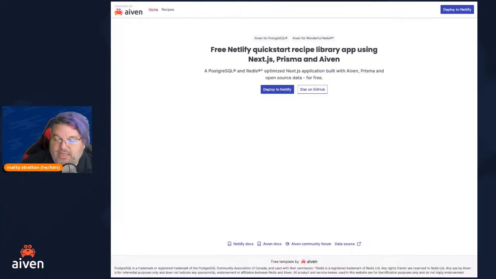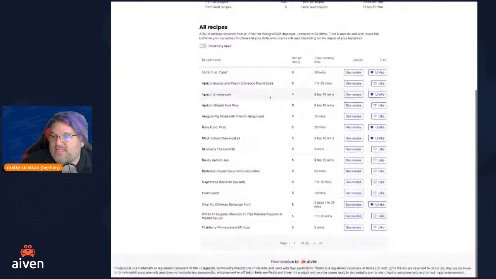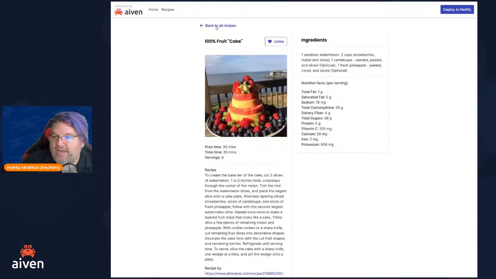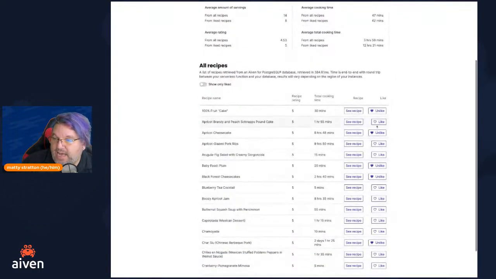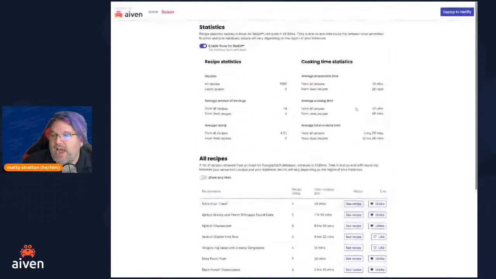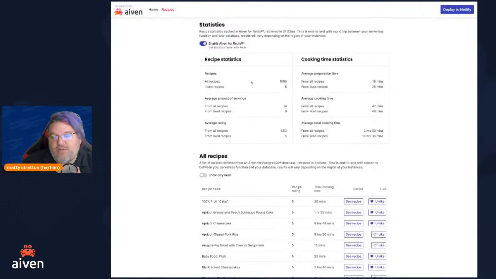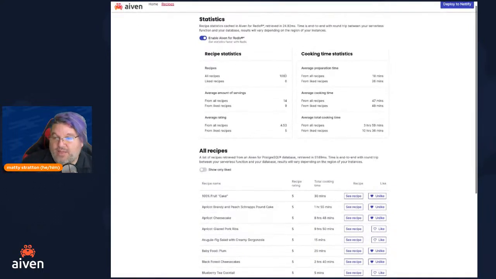And so when we take a look at our application, fundamentally it has a list of recipes, and we can say, hey, I want to go look at it. That's cool. It's a recipe. And I can say, I like that recipe. I'm going to like it. And then, what's the reason we bring this in? For an end user, you probably would not show all your statistics, but we're talking about why we wanted to use Redis. So we can say, cool, there's over 1,000 recipes in here.